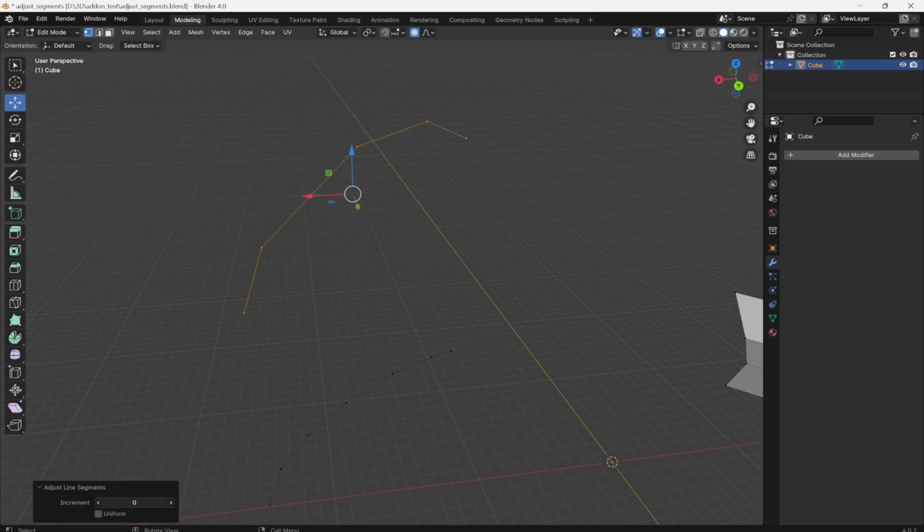By modifying the segment increment parameter, you can increase or decrease the number of segments. If you check Uniform option, the segments will be evenly spaced.